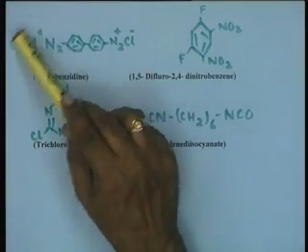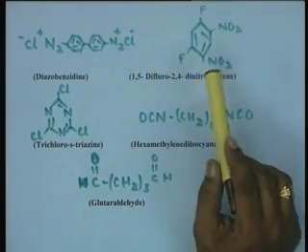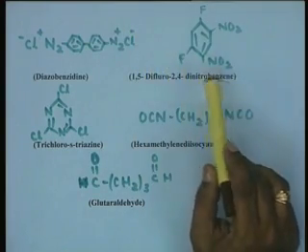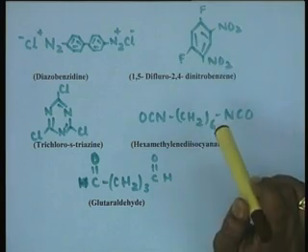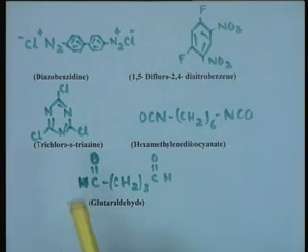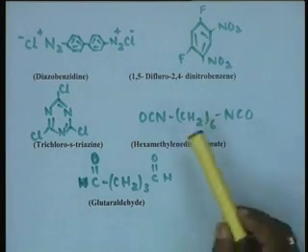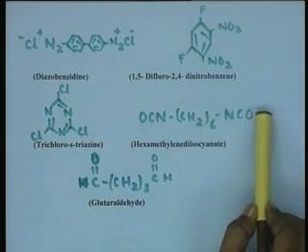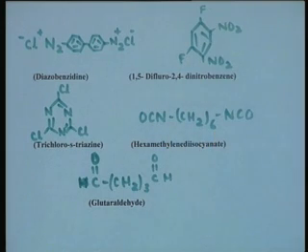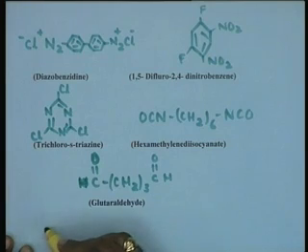It has 2 functional groups. 1,5-difluoro-2,4-dinitrobenzene has 2 nitro groups and fluoro groups, then trichloro-s-triazine, hexamethylene diisocyanate, and of course, the most commonly employed cross linking reagent over the years has been glutaraldehyde.